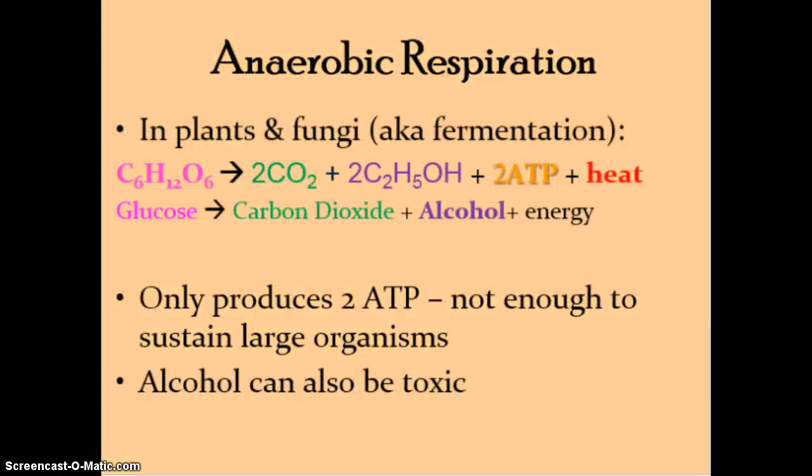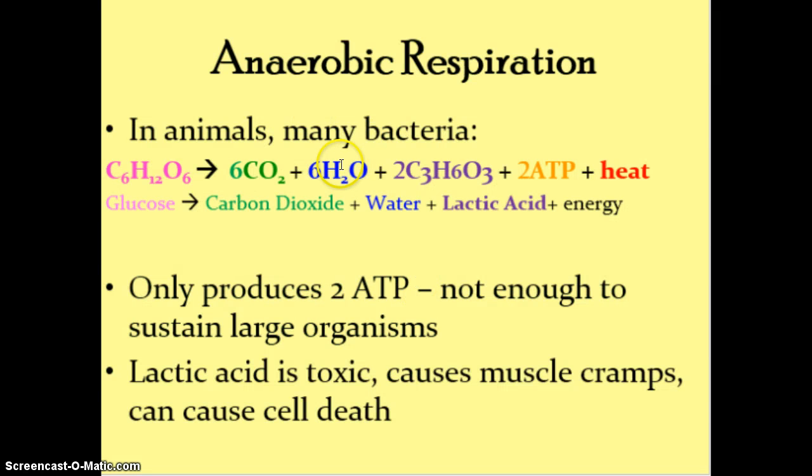In plants and fungi, they also use anaerobic respiration, but it's also called fermentation, and it's a little bit different because it produces alcohol instead of lactic acid. And again, it only produces 2 ATP. That alcohol can be toxic. So this is not an efficient process. This is really only going to happen in anaerobic bacteria that are living in waterlogged soil or hypoxic areas. Sometimes you have them living in animal intestines, helping you digest things, or in hydrothermal vents where there's no oxygen. But your body does switch over to anaerobic respiration if you're not getting oxygen to your cells fast enough, which is why you sometimes experience those muscle cramps.